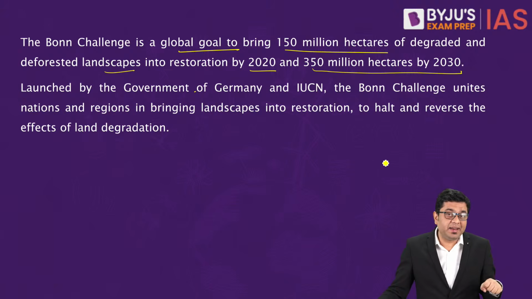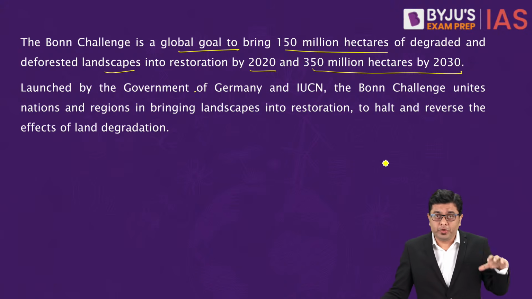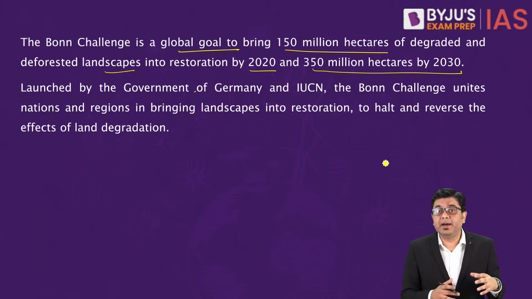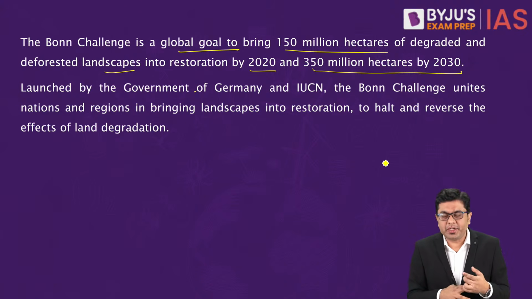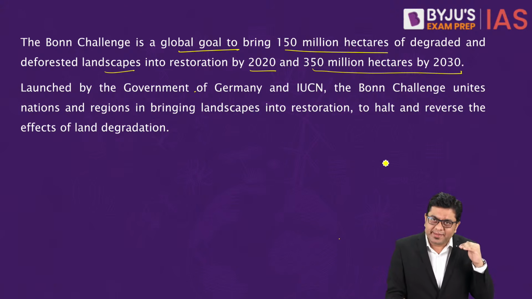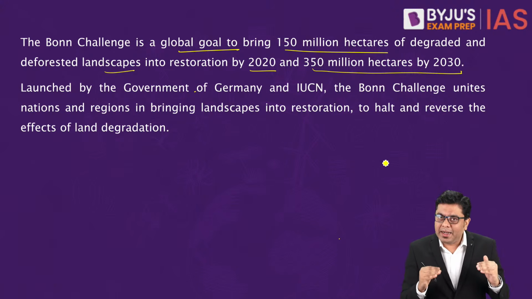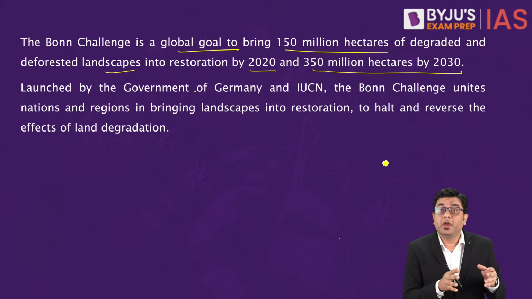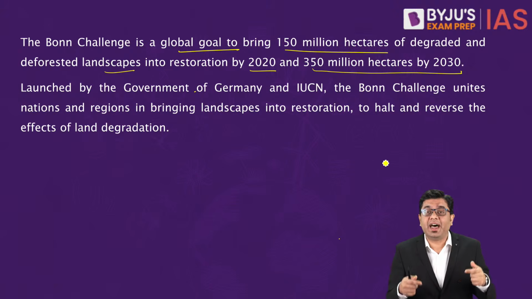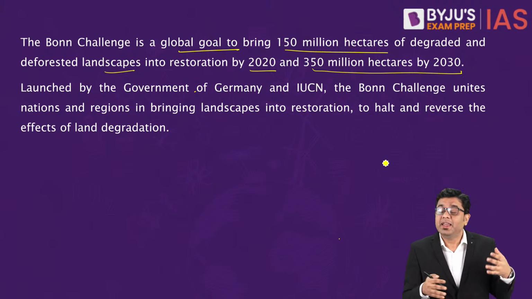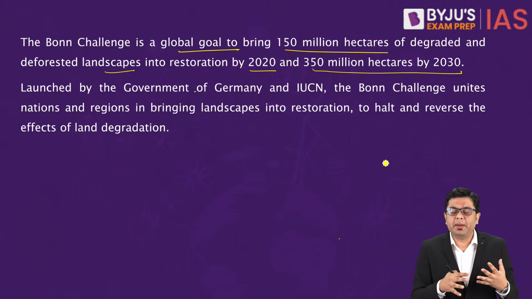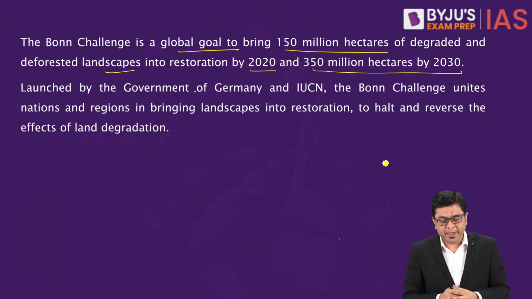How do you reclaim the degraded land? By bringing it under vegetation of some sort or the other, and by ensuring that the amount of pollution which is happening is removed in an area, and thereby the land is productive again. Please understand that land degradation is a complex phenomenon. But in simplistic terms, land degradation refers to those land areas where the productivity has reduced to zero. You don't have any productivity happening in those areas. They are unable to support the plant life, and thereby the faunal community also doesn't come into that area.